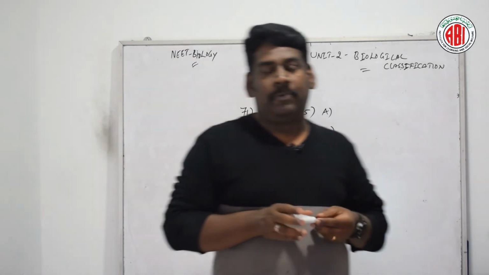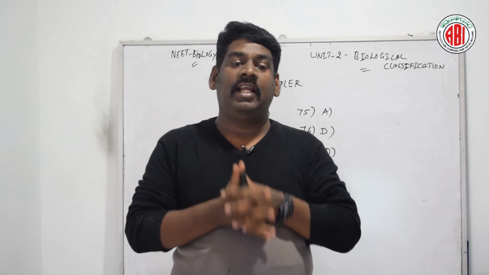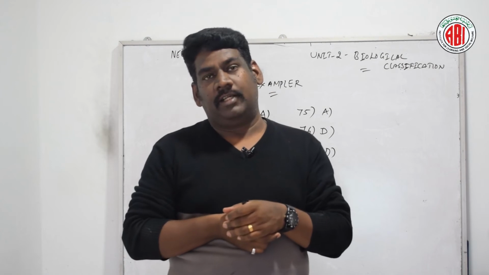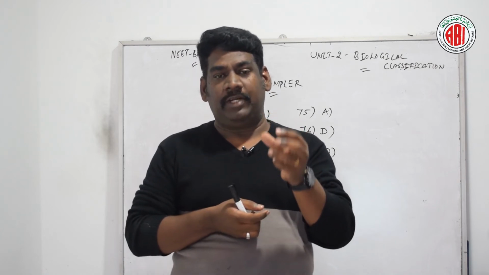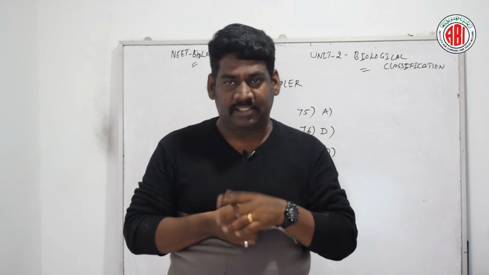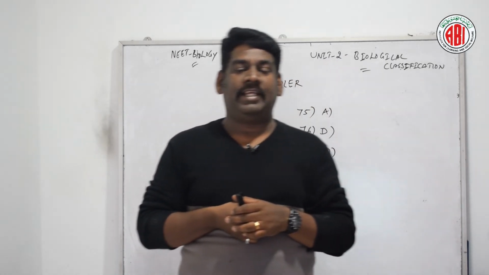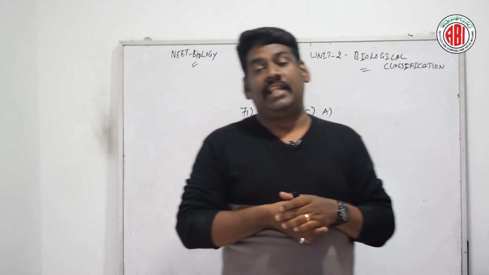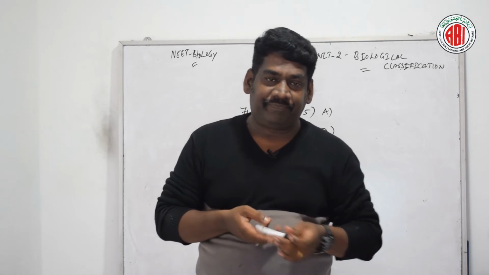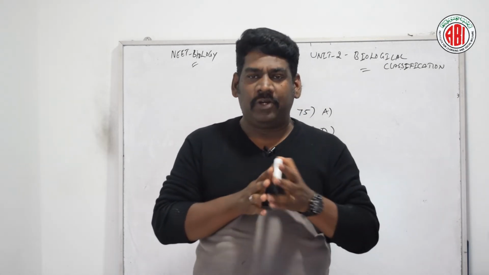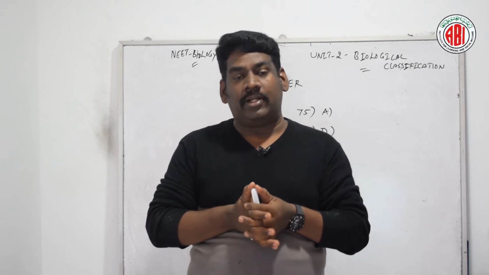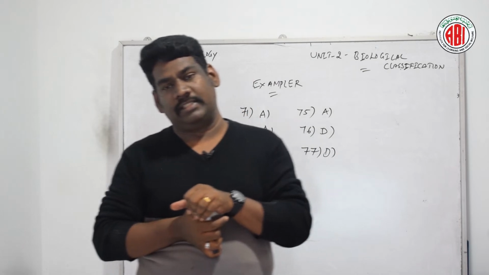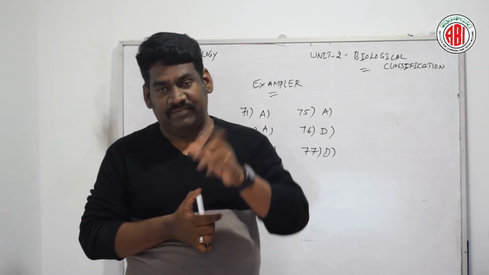Let us see. Prokaryotic DNA acts as a single replicating unit, which is called a replicon, and each replicon has a particular region where the replication starts. It is called the origin of replication, or ORI. In the region of this ORI, there is a particular nucleotide sequence which is called the autonomously replicating sequence, also called ARS in short form.